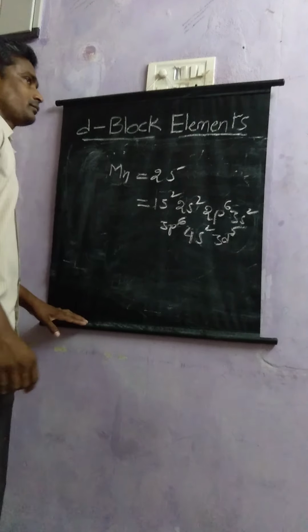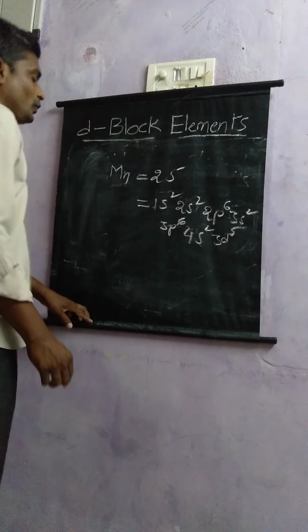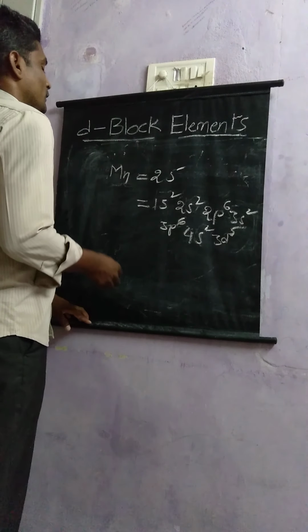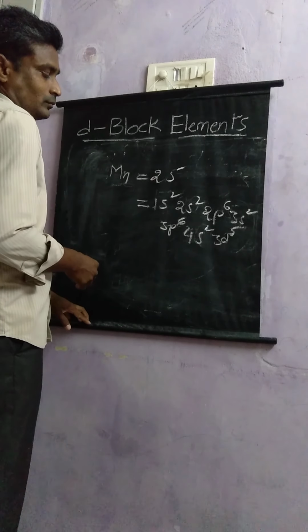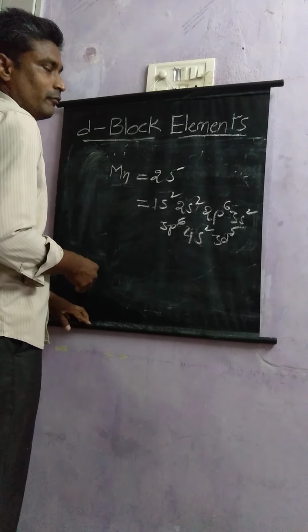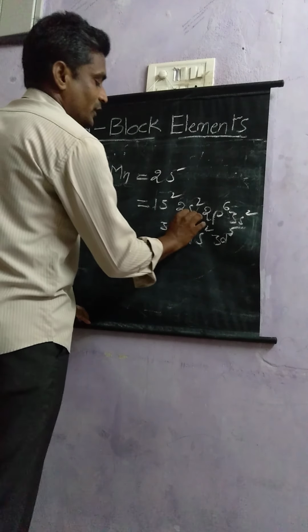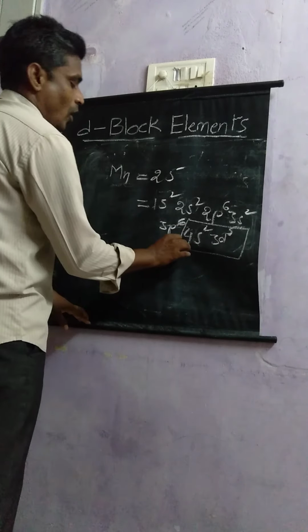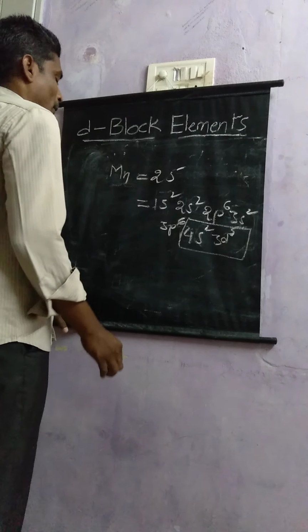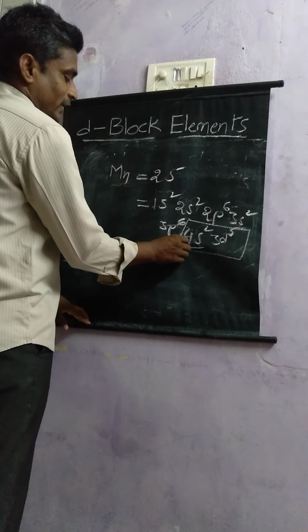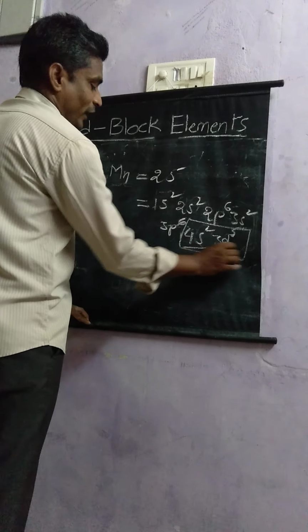So in this case, manganese will exhibit maximum oxidation states by using both 4s electrons and 3d5 electrons.